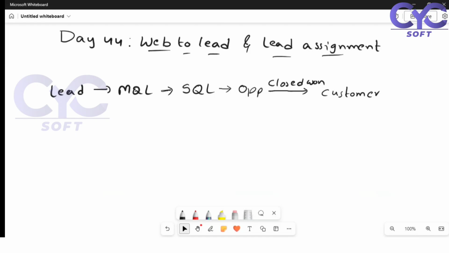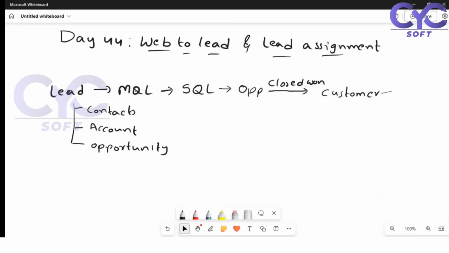This is the complete life cycle which we discussed at the start of the classes, so just remember all these things. Once we have the customer, we provide some quotes, and based on the quote, if they purchase the item, we provide invoices. All of that comes under later topics. This lead is converted to contact, this lead is converted to account, and an account is nothing but a customer. This lead is converted to opportunity. Got it? This is the conversion process.